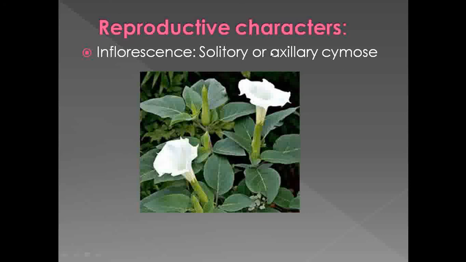So that's why the type of inflorescence is axillary cymose. And why is it called axillary? Because this inflorescence, if you observe here you are going to visualize clearly, grows in between the leaf axils. That's why it is called an axillary type of inflorescence.